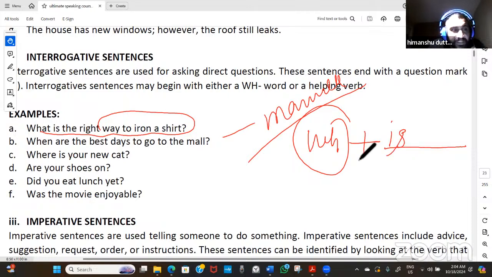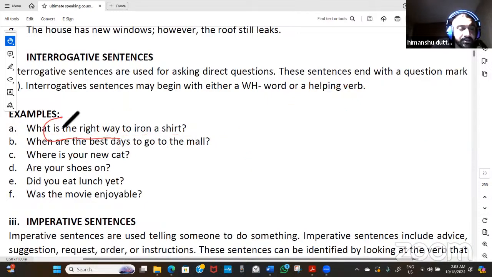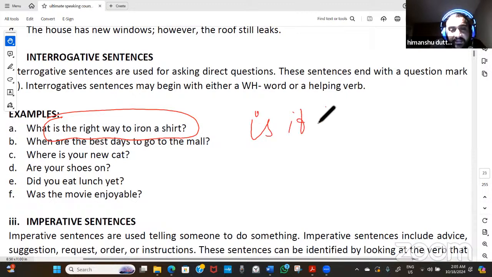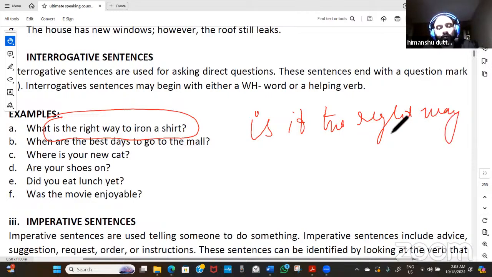Otherwise, if we are asking the same question and we ask, is it the right way to iron a shirt? If we are asking this question, it's quite clear what we are asking. We are asking somebody, am I doing it right or am I doing it wrong?